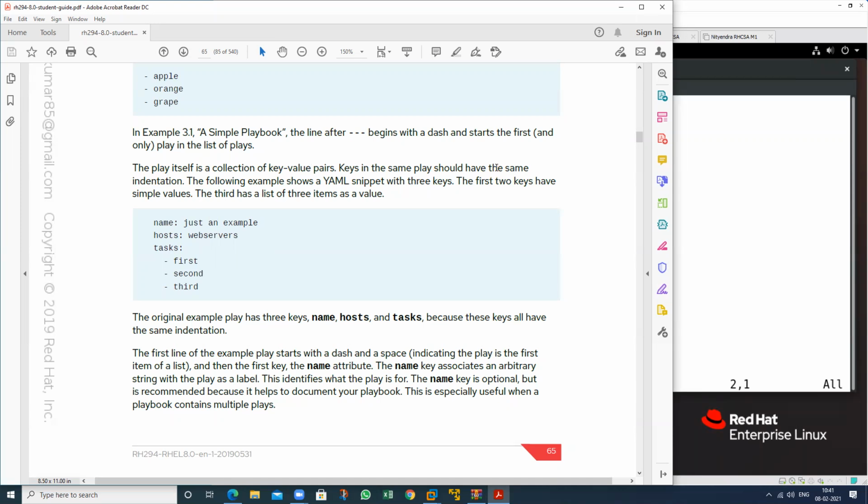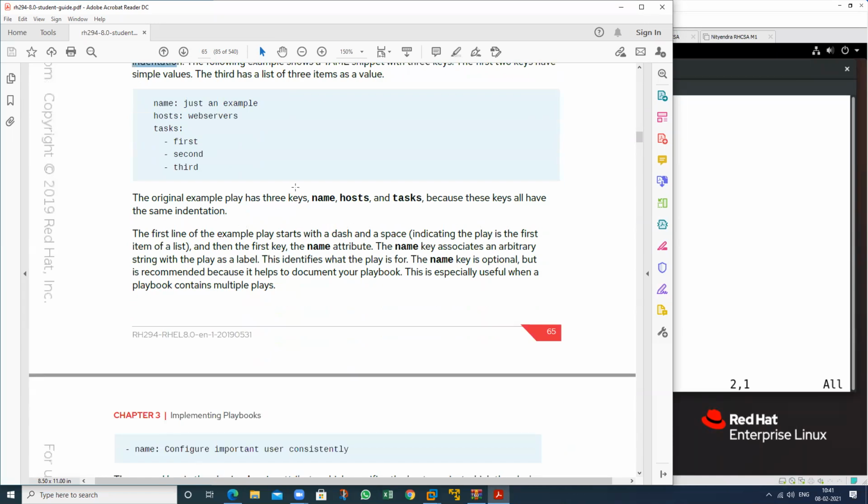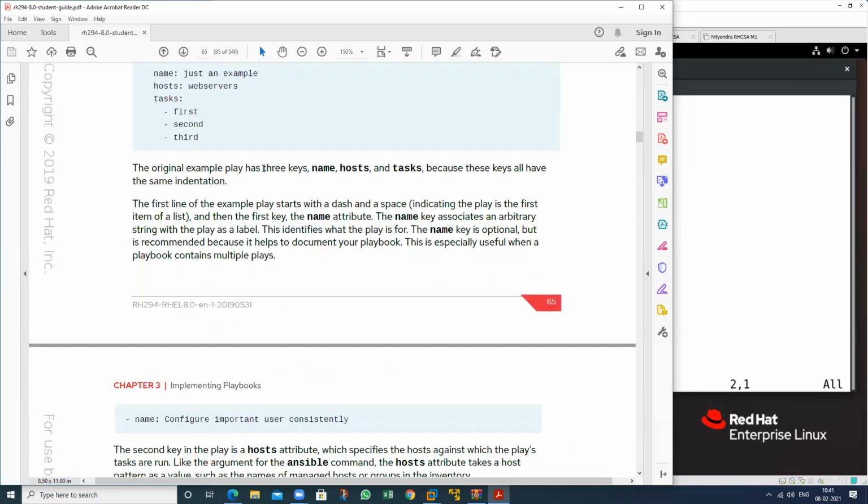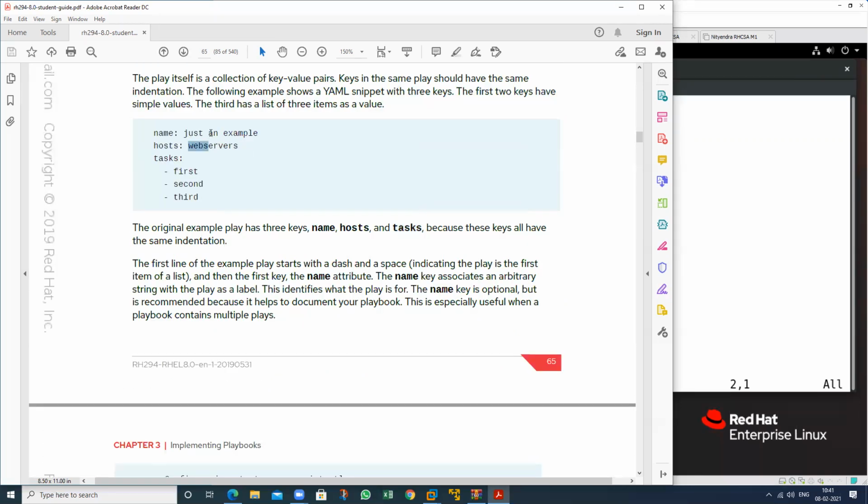So same task, same indentation. And the original example of this: this is my name, this is called key. What is host? This is called key. And what is task? This is called key. And this is the value. For task, these are my tasks.